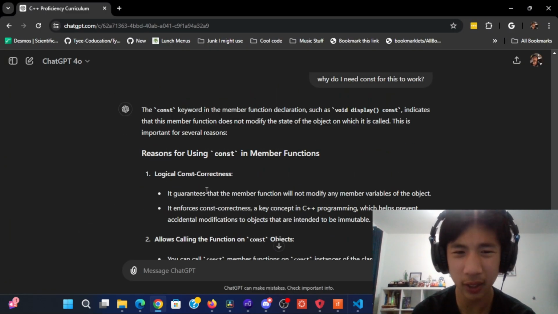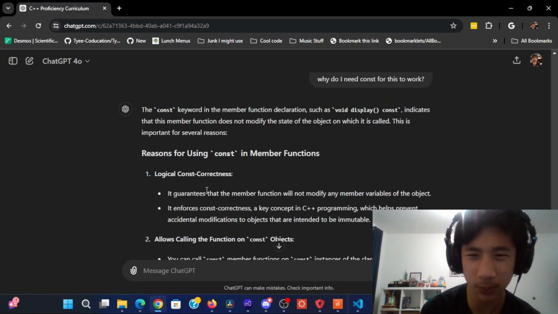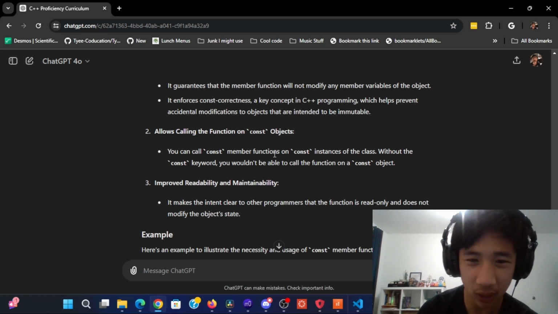So the const keyword in the member function declaration, such as void display const, indicates that this member function does not modify the state of the object on which it's called. It allows calling the function on const objects. You can call const member functions on const instances of the class; without the const keyword, you won't be able to call them.